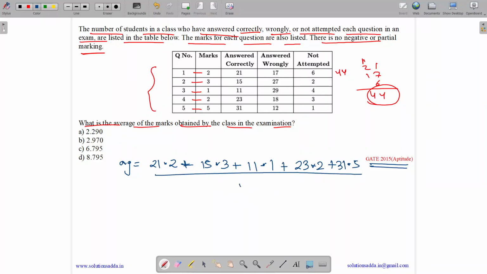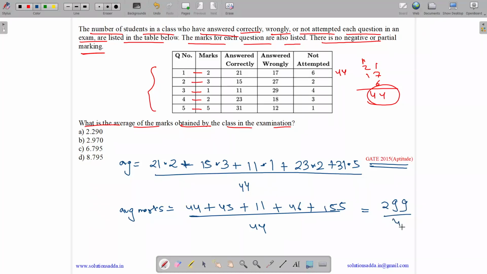What is the total number of students? They are 44. So average marks equals 21 into 2, plus 15 into 3, plus 11, plus 46, plus 155, divided by 44. So it is equal to 299 divided by 44. If you do it, you will get 6.795. So the answer is option C.